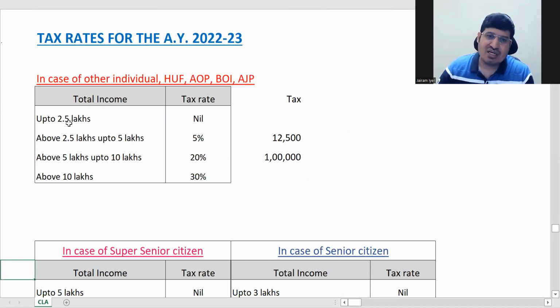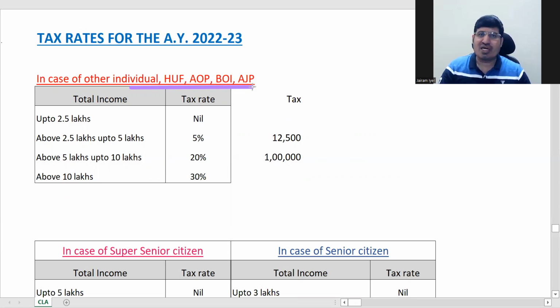Right, so now next, we have come to tax rates. So this is the tax rate table of your current assessment year. First one you can see is individual, HUF, AOP, BOI, and AJP. AJP is what? Artificial juridical person or artificial judicial person, both are the same. For these there is one rate. Even for surcharge, we'll have something called a surcharge, I'll tell you about that later. So even for that, for these four, it is the same.